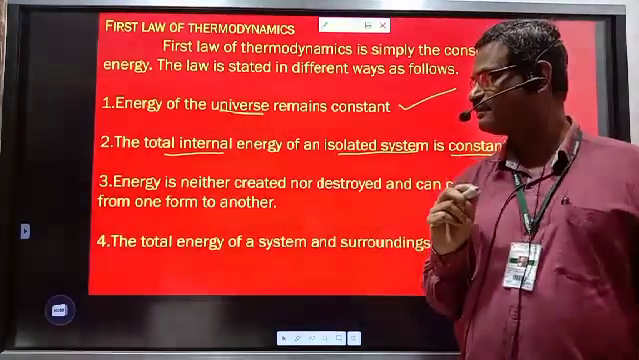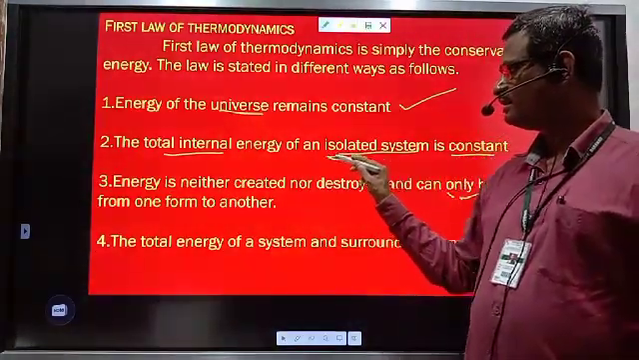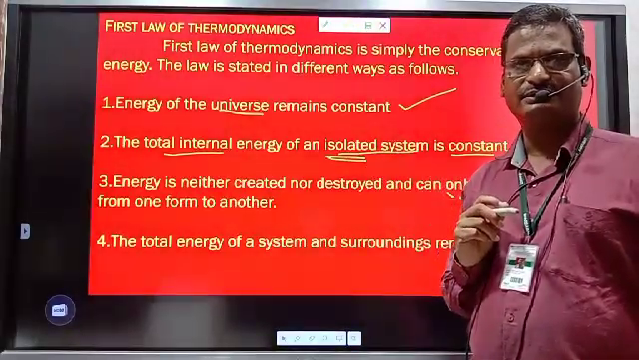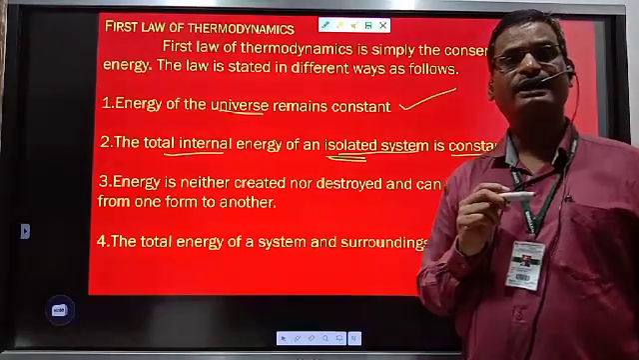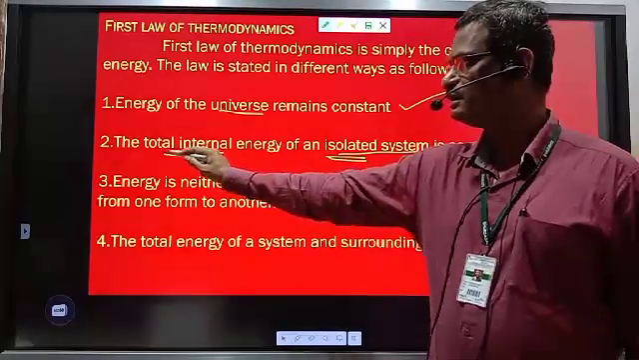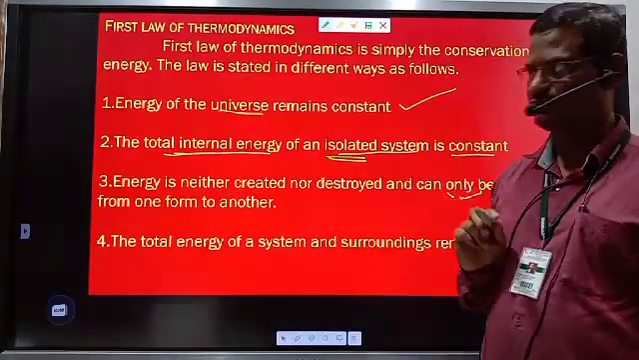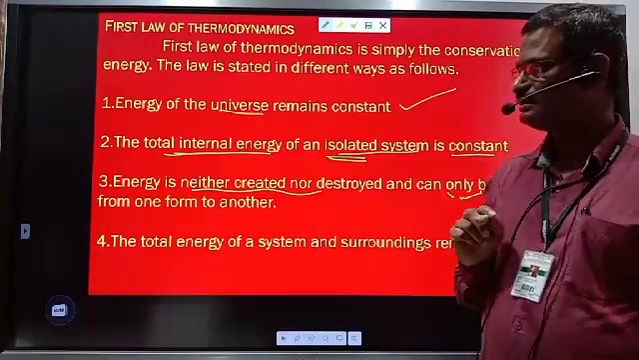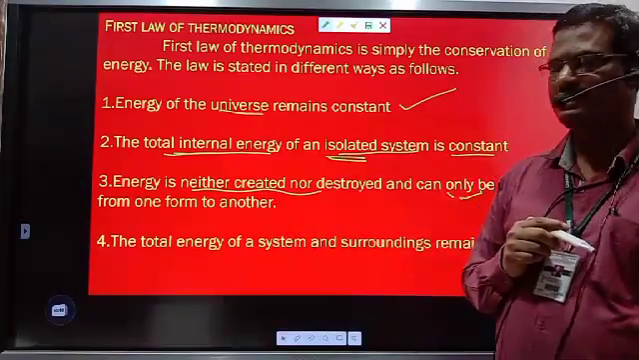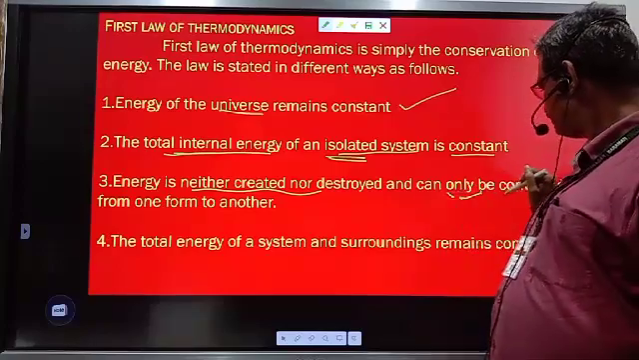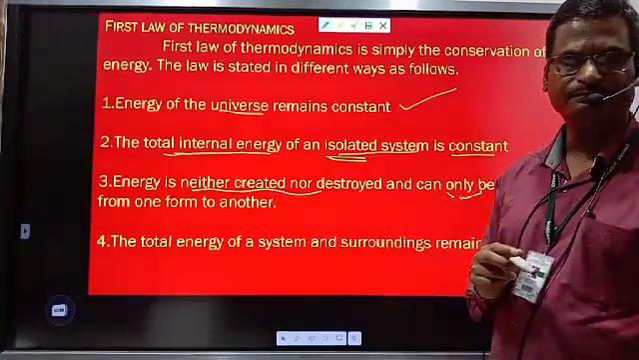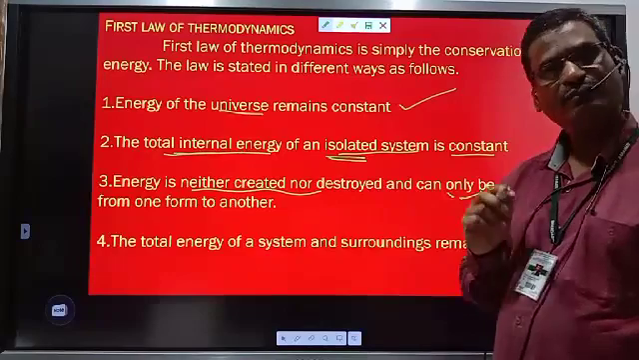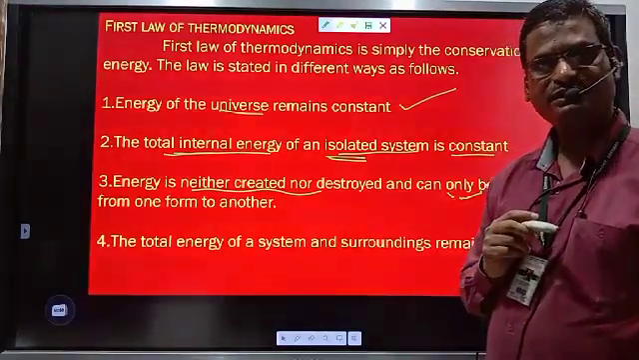And in isolated type of system, there is neither exchange of energy nor exchange of matter. Both energy as well as matter remain constant, and that is the statement: total internal energy of an isolated system remains constant. This statement is the law of conservation of energy, that is energy is neither created nor destroyed and can only be converted from one form to another form. One form of energy is just converted into another form of energy, and total quantity of energy remains constant.